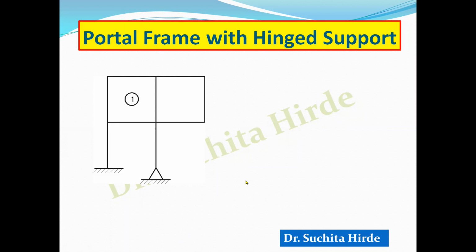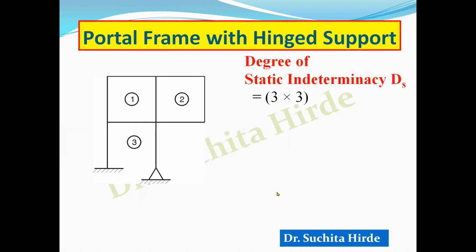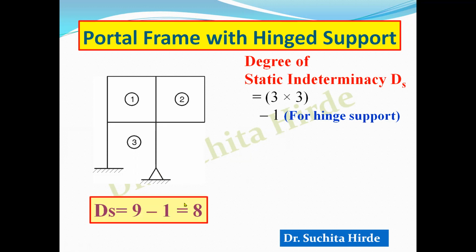Just count these spaces. 1, 2, 3. Multiply it by 3. 3 into 3, 9. And then there is one hinge support. So you have to deduct 1. So what is the degree of static indeterminacy in this case? It is 9 minus 1, 8. So within few seconds, we can calculate the degree of static indeterminacy of this frame.